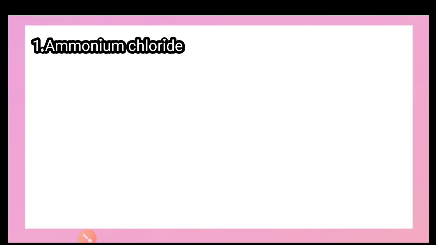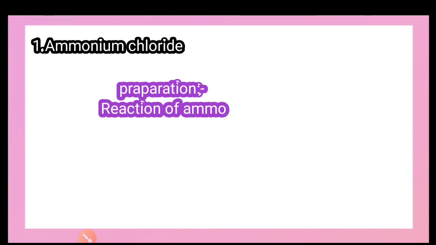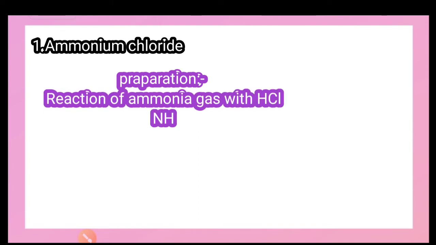Ammonium chloride has the molecular formula NH4Cl and a molecular weight of 53.49. How is it prepared? What are the preparations of ammonium chloride? It is obtained by the reaction of ammonia gas with hydrochloric acid and evaporation to dryness, which yields ammonium chloride: NH3 plus HCl on the reactant side gives the product NH4Cl.